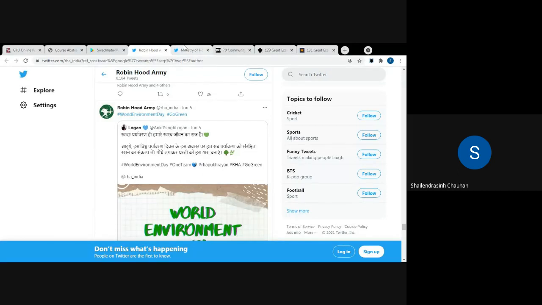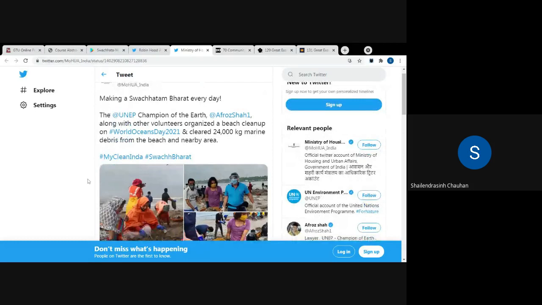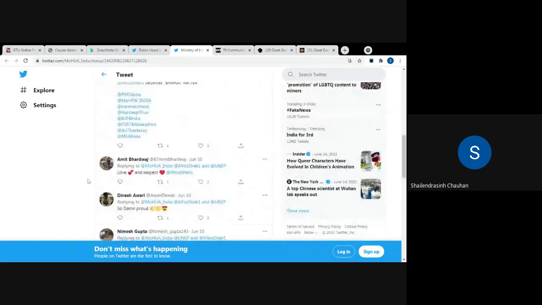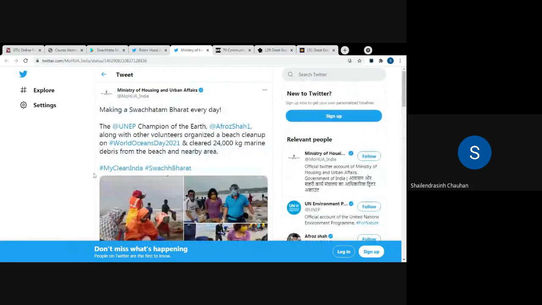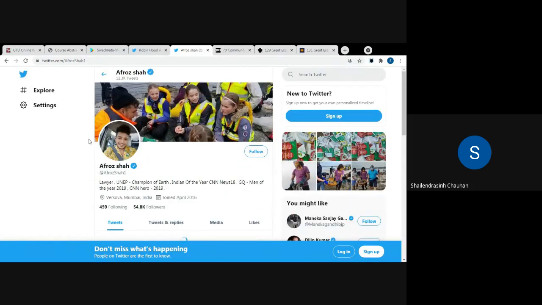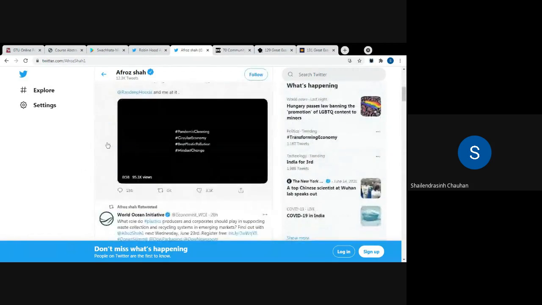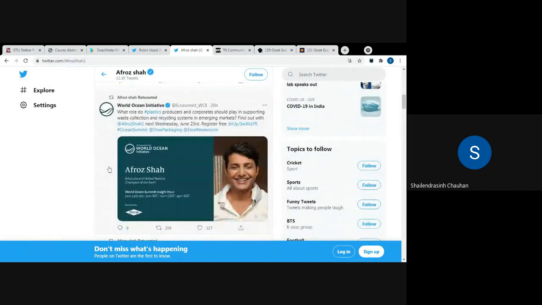One more guy is there. He's from Bombay. Maybe it's possible that you might have heard about him. His name is Afroz Shah. Now, what this guy is doing, he's so active to clean all the beaches.